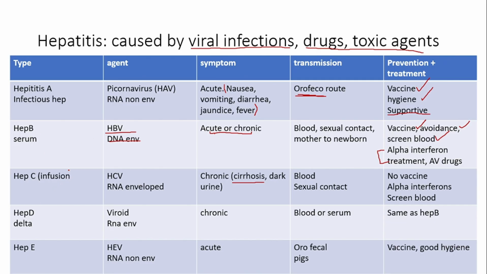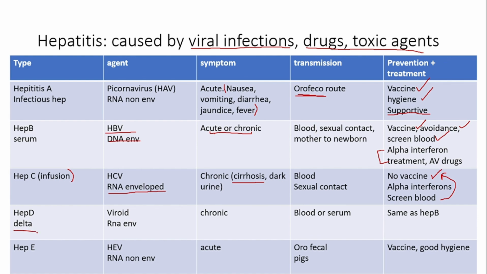Hepatitis C is also known as infusion hepatitis. It is caused by HCV, which is an RNA enveloped virus. It is chronic in nature. It is spread by blood or sexual contact. There is no vaccine available for this, but for treatment we have alpha interferons, and another prevention would be to screen blood.